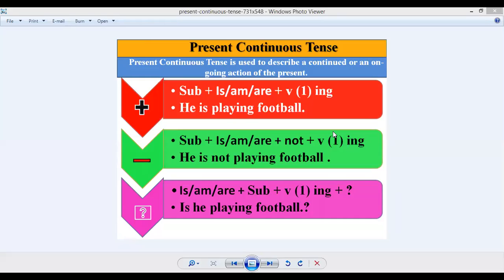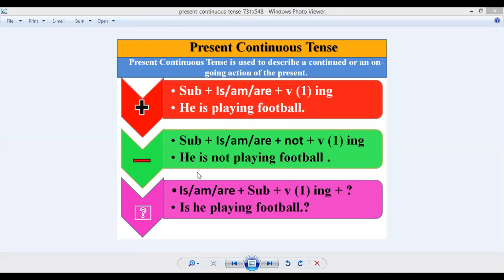So in order to show the negative nature of any sentence, we have to use the word "not" here. Whenever you attach the word "not" before the verb, at that time we get the negative type of sentence.